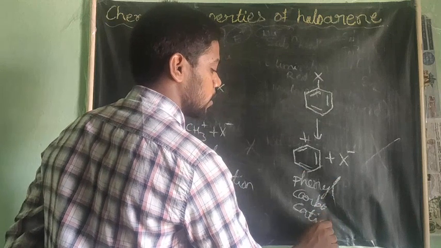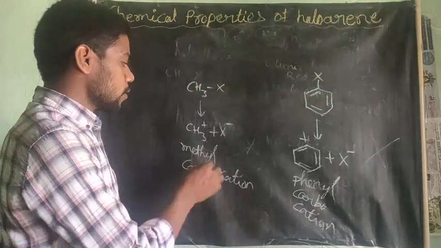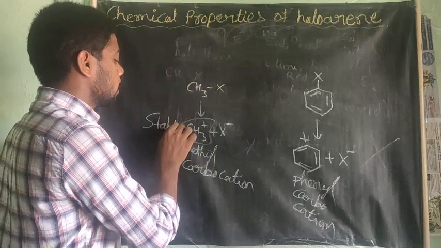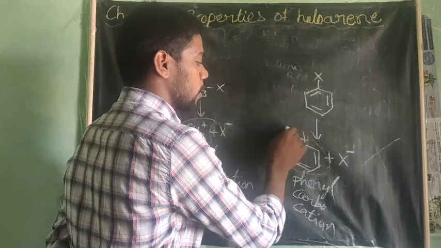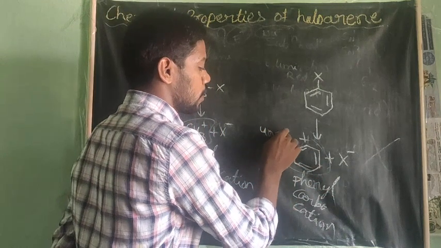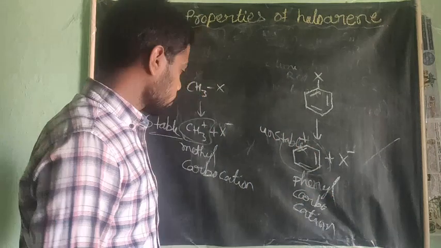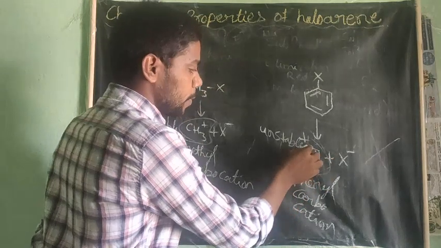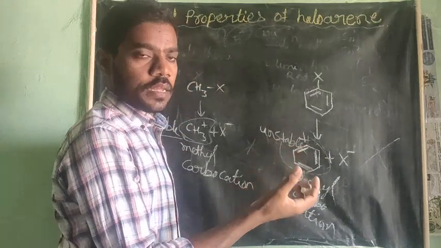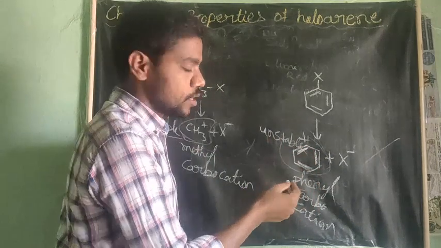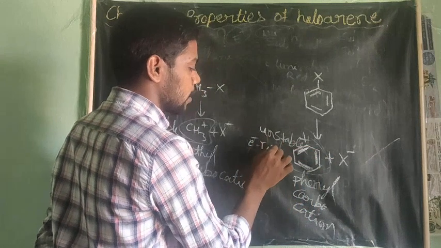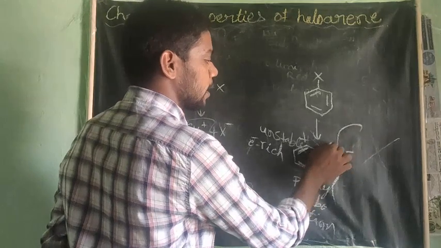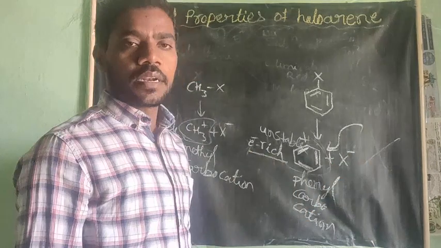Just studying this methyl carbocation, it is somewhat stable, but this phenyl carbocation is very unstable. And one more thing, in this phenyl carbocation there are pi electrons. The pi electrons are free electrons, so they are already electron rich species. Being electron rich means they do not take any extra external electron.